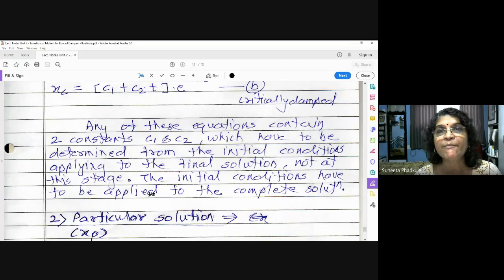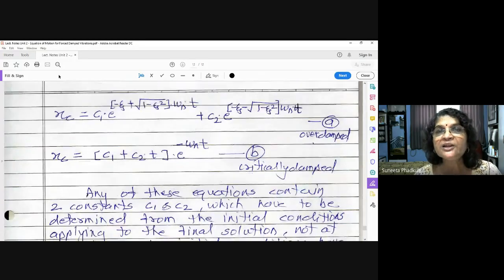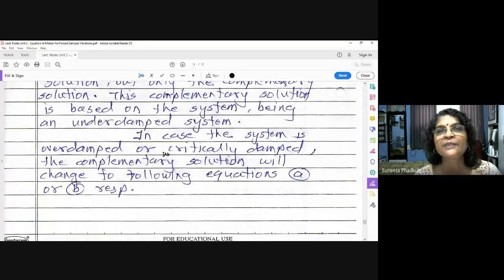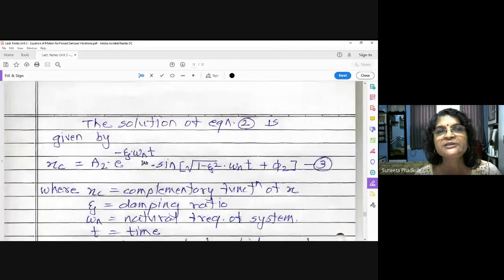But we are not going to apply initial conditions to this solution Xc. No, we are going to apply the initial conditions to the final, complete solution. That means X is equal to Xc plus Xp. To that complete solution, we are going to apply the initial conditions, and then we are going to find out the values of A2 and phi 2. Okay. So this is your complementary solution.